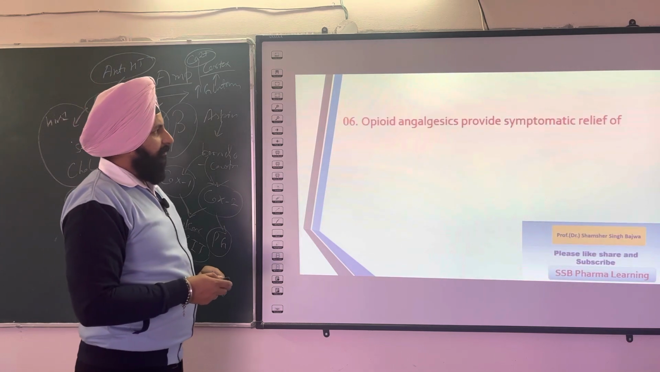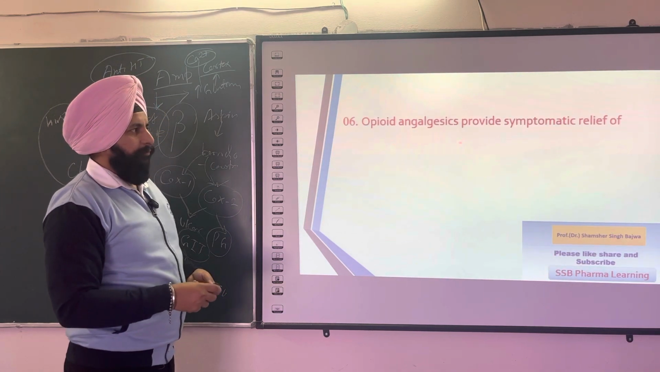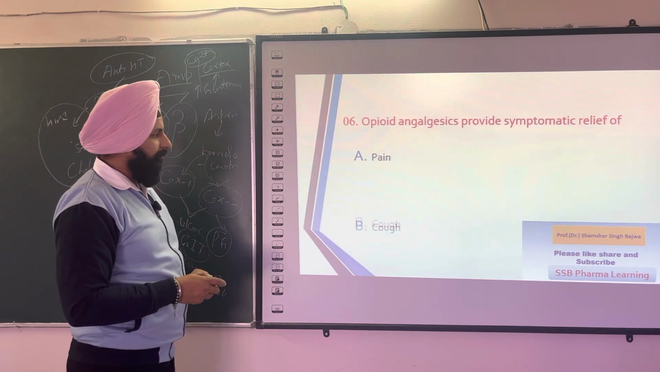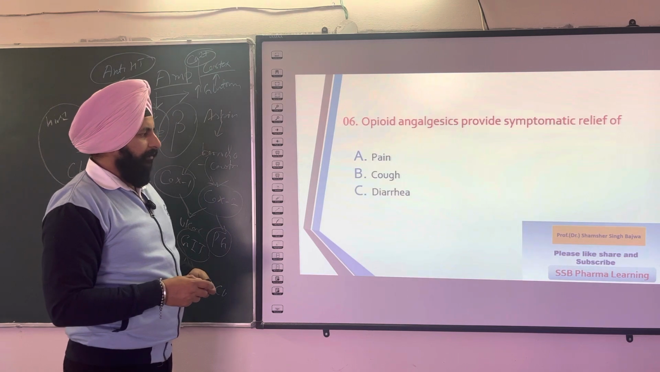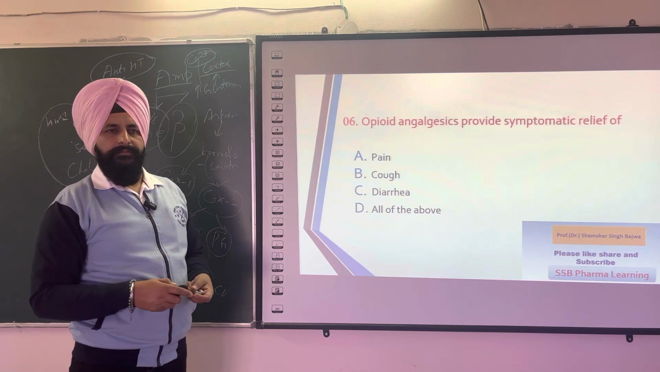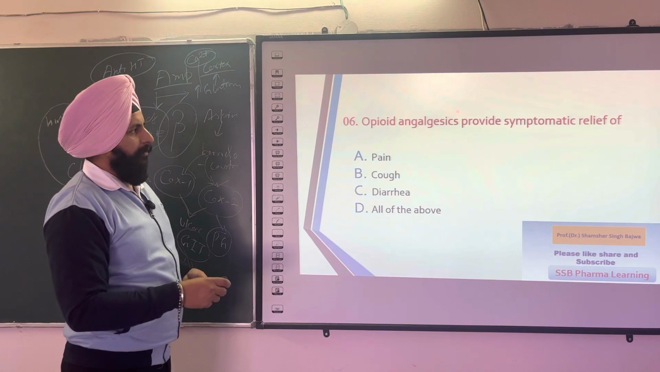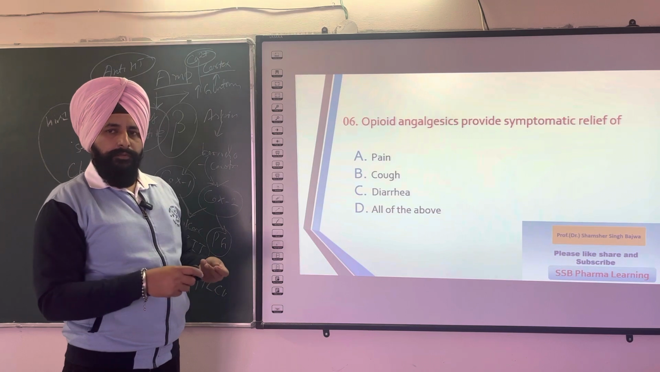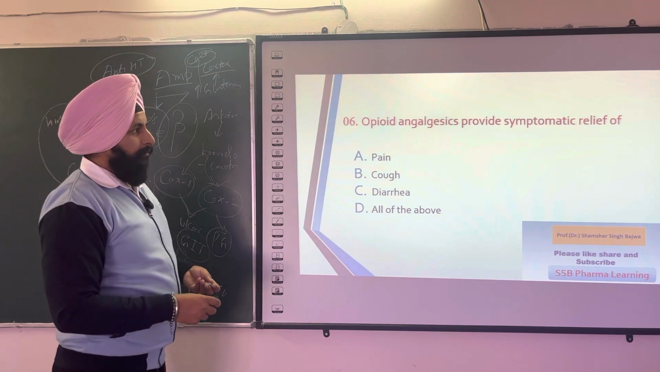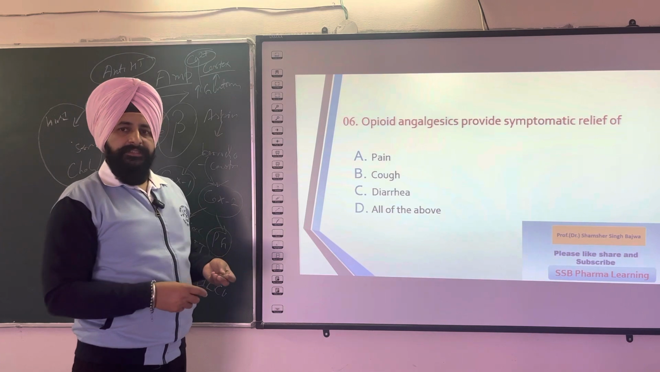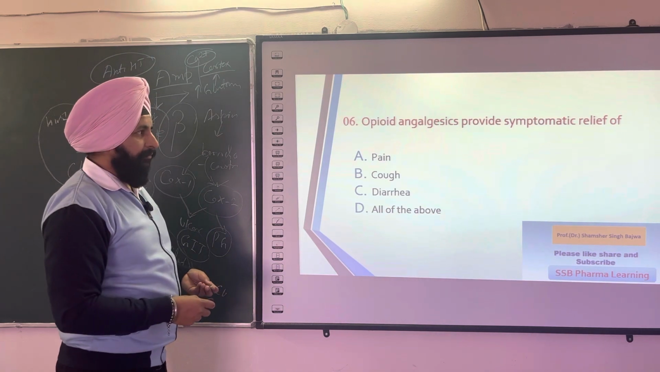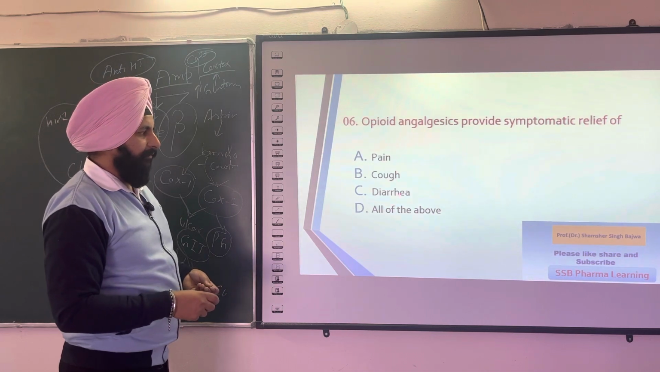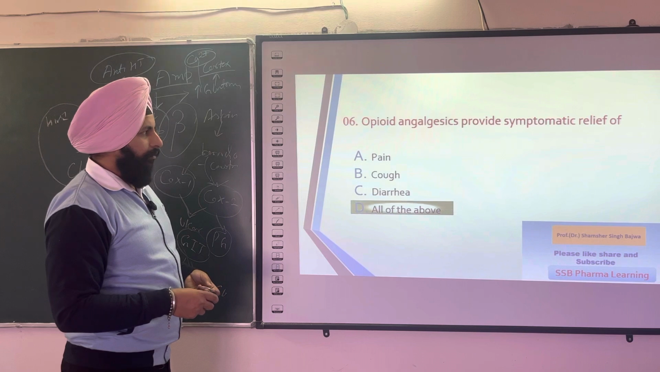The next question is, opioid analgesics provide symptomatic relief of. Options are pain, cough, diarrhea, all of the above. So you choose the right option. Opioid analgesics are codeine, morphine, pholcodine, tramadol. Codeine itself is present in various syrups. So opioid analgesics provide symptomatic relief of pain, cough, diarrhea. The right answer is all of the above.